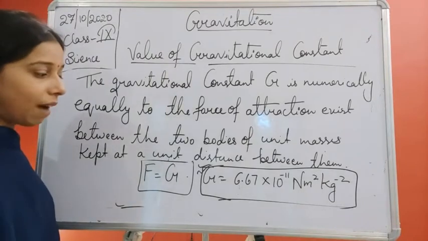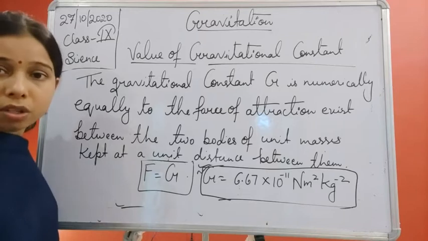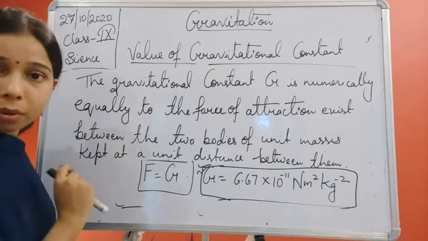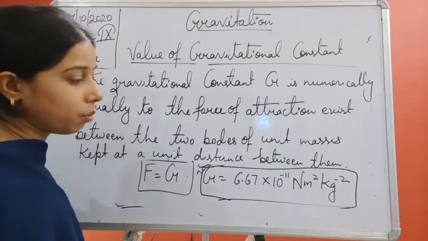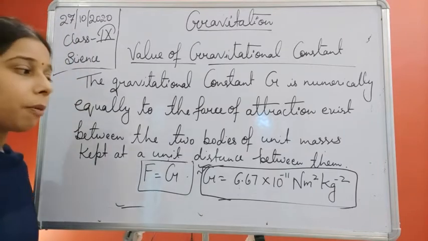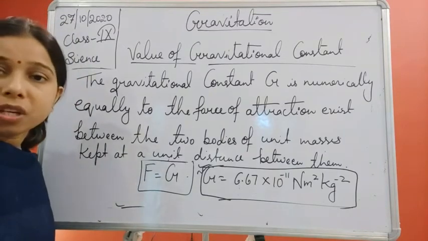So this is the value of the gravitational constant.